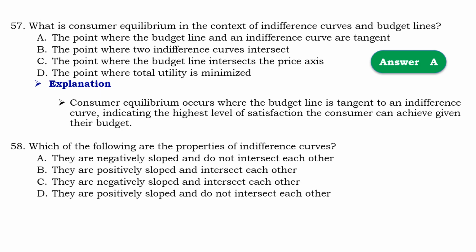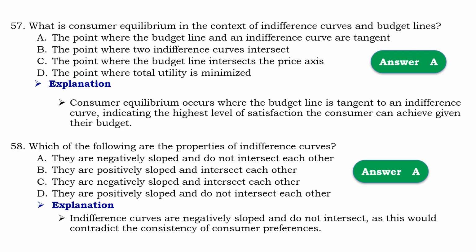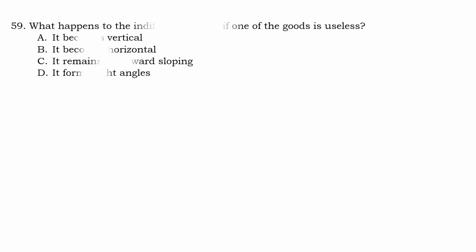Question number 58. Which of the following is a property of indifference curves? So that should be A. They are negatively sloped and do not intersect each other. Means that indifference curves are negatively sloped and do not intersect, as this would contradict the consistency of consumer preference.